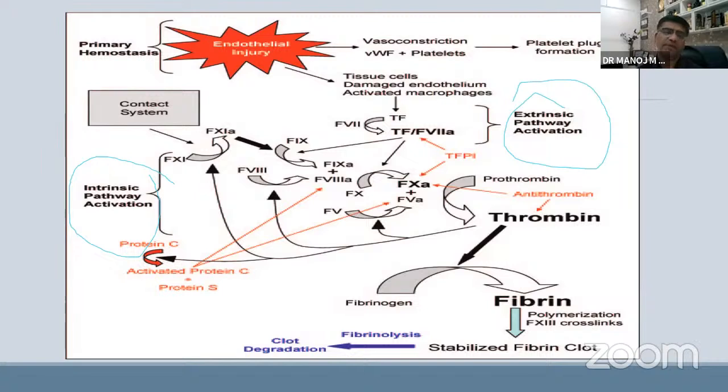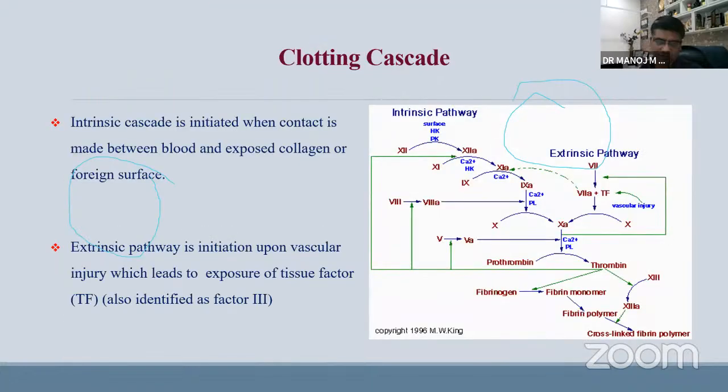Sometimes a patient with congenital factor 13 deficiency has everything normal in this mechanism: platelet count normal, vasoconstriction normal, all coagulation factors normal, PT and aPTT also normal, and still the patient is bleeding. It is because of factor 13 deficiency, where the fibrin clot is not stabilized. So these are the various components of hemostasis.